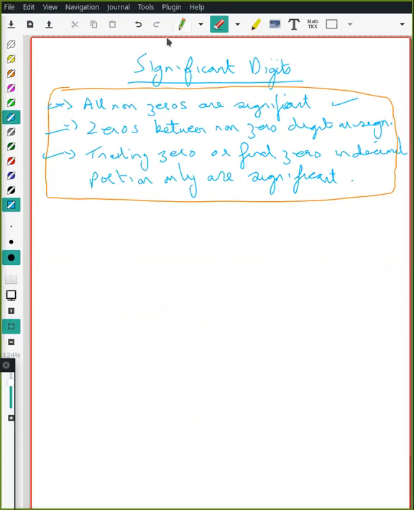In maths, we usually do it in rounding off, whereas in science, in physics and chemistry, we use significant digits. Quickly, round this off. I want you to round it off to 2 significant digits, 3 significant digits, and 4 significant digits.